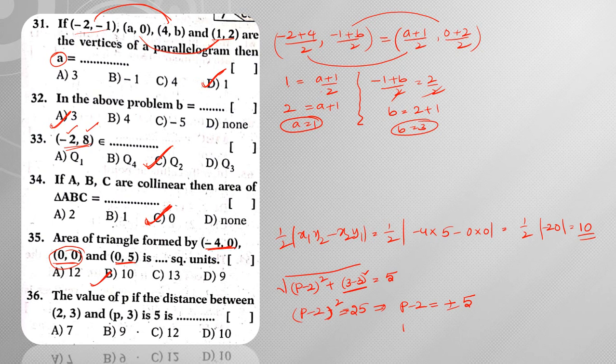Then what am I going to get? I am going to get p value as 2 values. When I take plus 5, I get 5 plus 2. Or when I take minus 5, minus 5 plus 2. So based on this, I can say p is equal to 7 or p is equal to minus 3. So two values are possible for this. Based on this, in the options, option A is given, hence you need to consider option A.